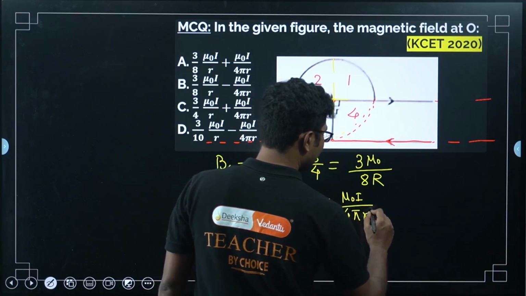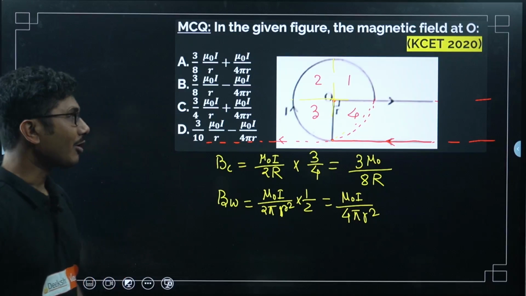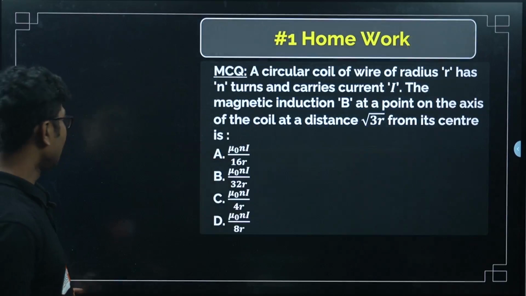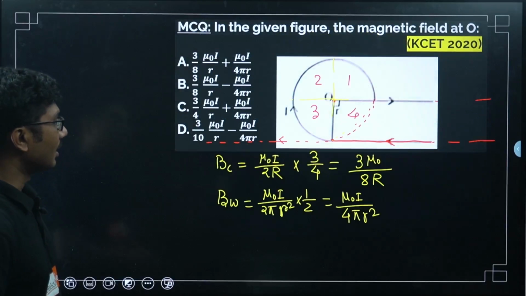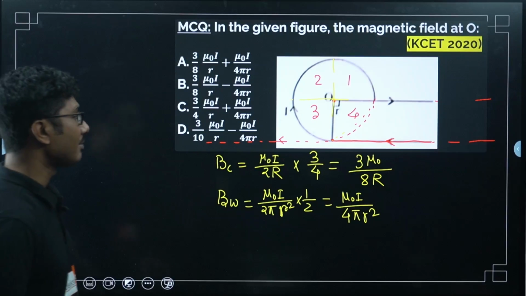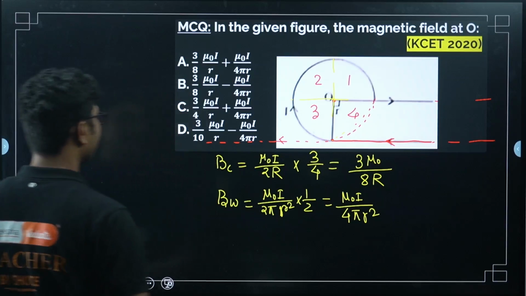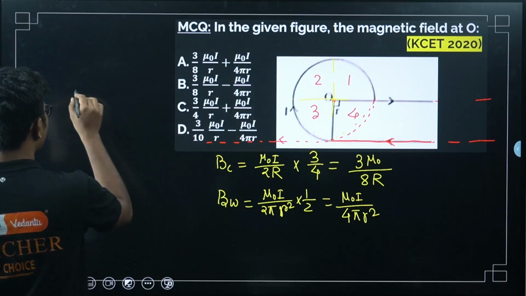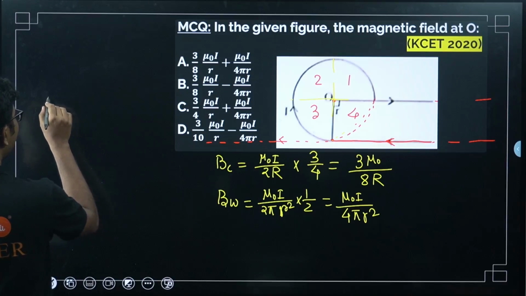This is a very thematic question, a very thematic problem. If you have done some study and homework, then this type of problem should have been easy for you. This was not very far back, okay, only 4 years back this question came. So the magnetic field, the net magnetic field.